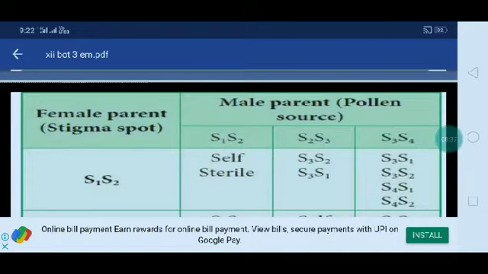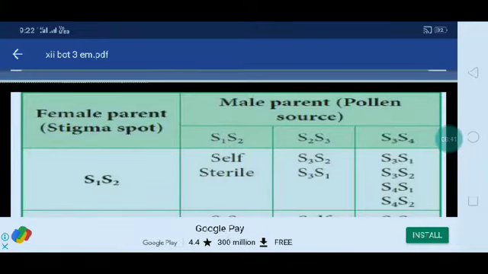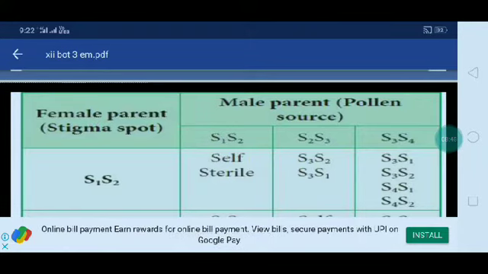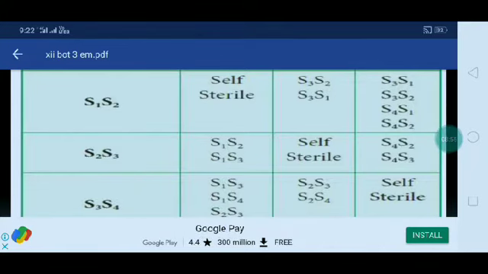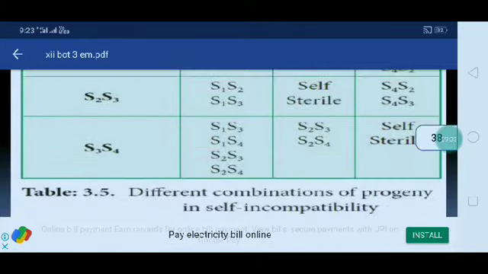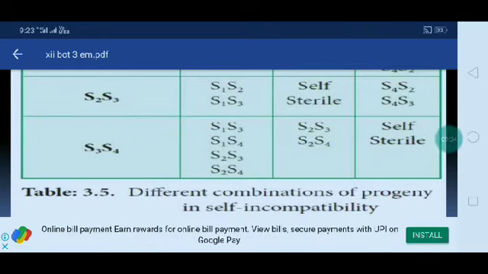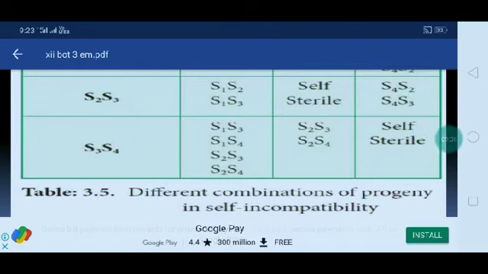Female parent is the stigma source, male parent is the pollen source. S1 S2 with S1 S2 is self-sterile, and the other combinations of S1, S2, S3 and S4 are shown across the rows and columns. In the second row, S2 S3 with S2 S3 is self-sterile, and in the last row too, self-sterile is the only result where the parents are the same.